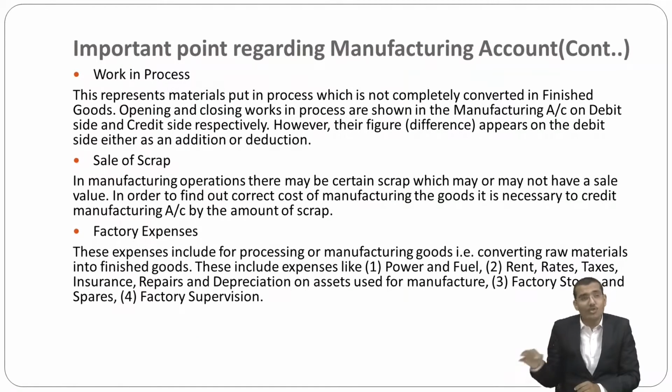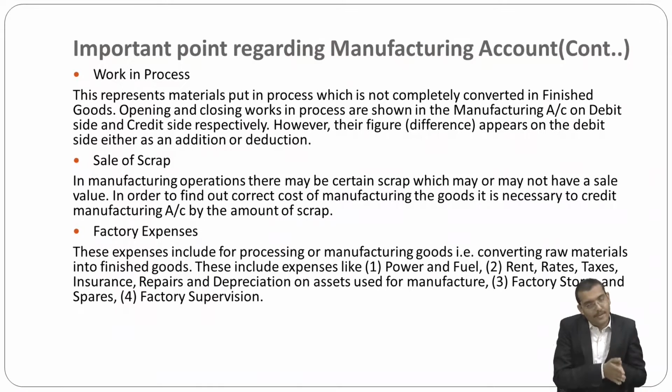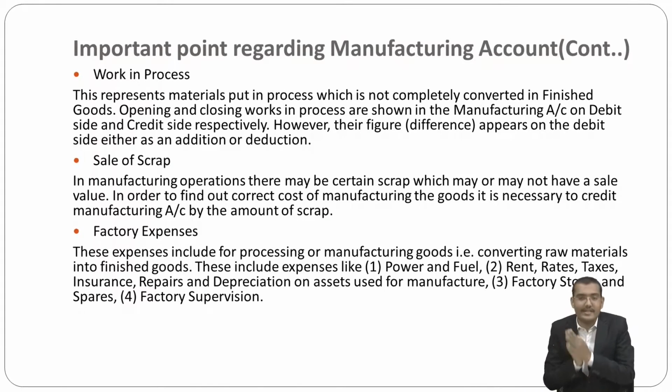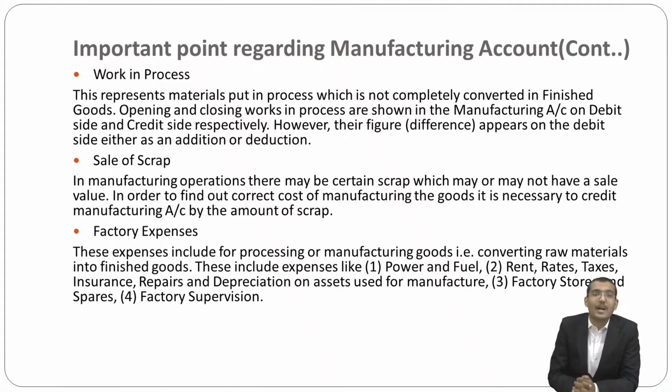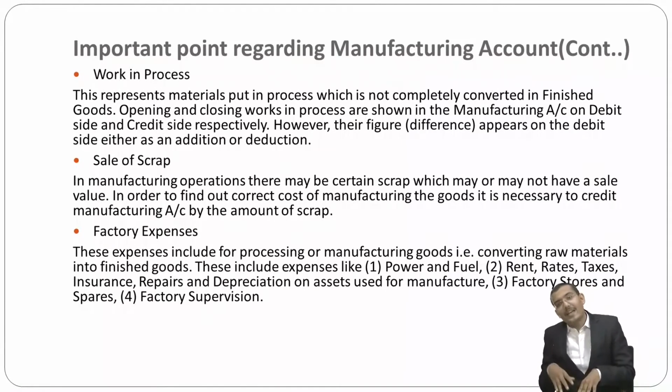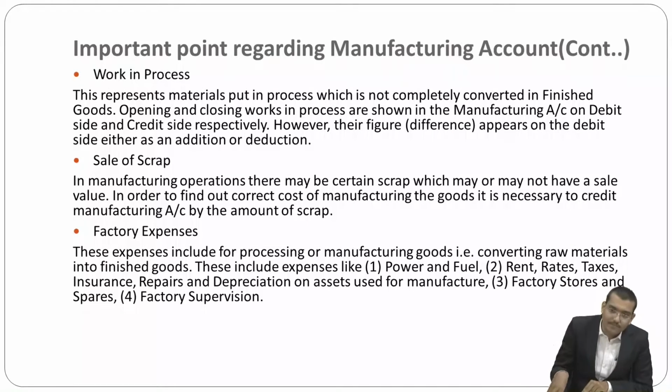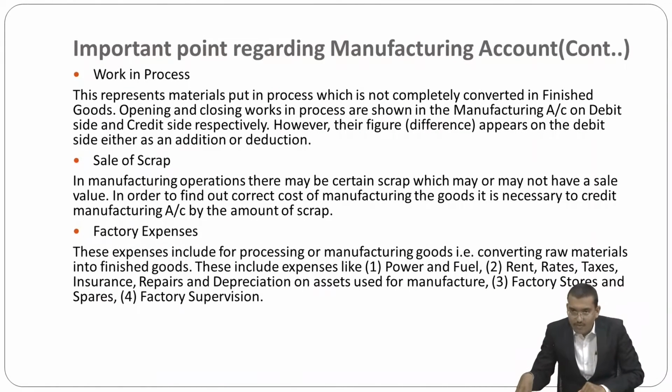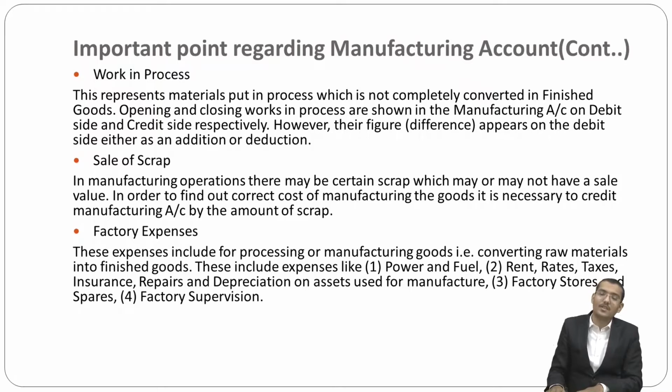Opening and closing work in progress are shown in a manufacturing account on the debit side and credit side respectively, that is, opening on the debit side and closing on the credit side. However, their difference appears on the debit side either as an addition or deduction. So this is what is called work in progress.